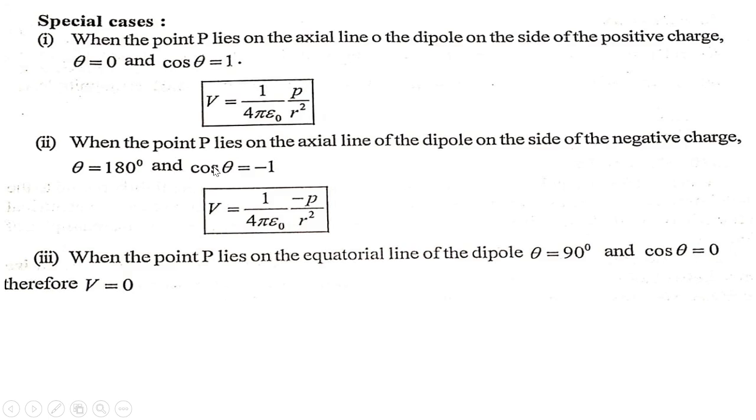And in second case, when the point P lies on the axial line of the dipole on the side of the negative charge, then theta equals 180 degrees and cos theta equals minus 1. So V equals 1 upon 4 pi epsilon 0 minus p upon r square. And when the point P lies on the equatorial line of the dipole, theta equals 90 degrees and cos theta equals 0, therefore V equals 0.